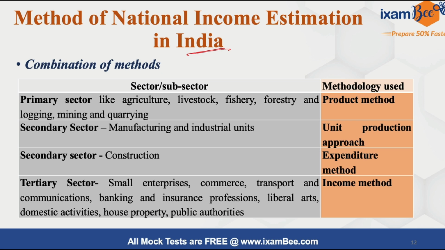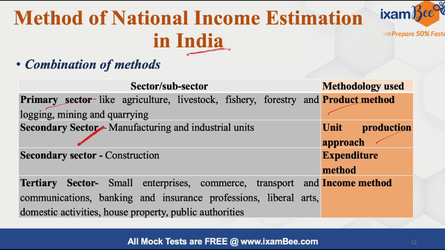So the value of any intermediate good is excluded while calculating national income.